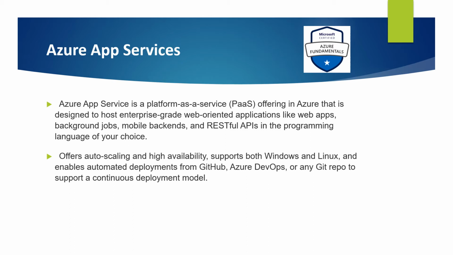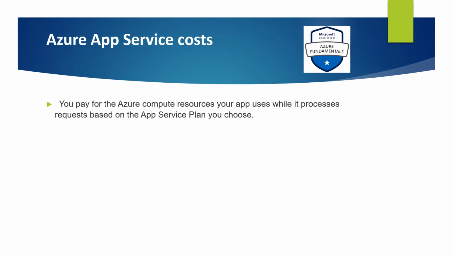So this platform as a service allows you to focus on the website and API logic while Azure takes care of the infrastructure to run and scale your web applications. With App Service, you pay for the Azure compute resources your app uses while it processes requests, based on the App Service plan you choose. The App Service plan determines how much hardware is devoted to your host, for example, whether it's dedicated or shared hardware and how much memory is reserved for it. There is even a free tier you can use to host small, low traffic sites.